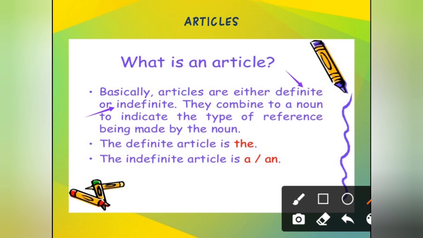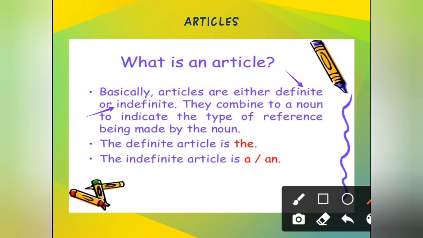Like, I have a pen means I have one pen. She has an umbrella means she has one umbrella. Generally they indicate the type of reference, like a pen, an umbrella. These two are the very common ones, which is why we use a and an. I saw the Taj Mahal. The is particularly showing that this is a very important thing that I saw.